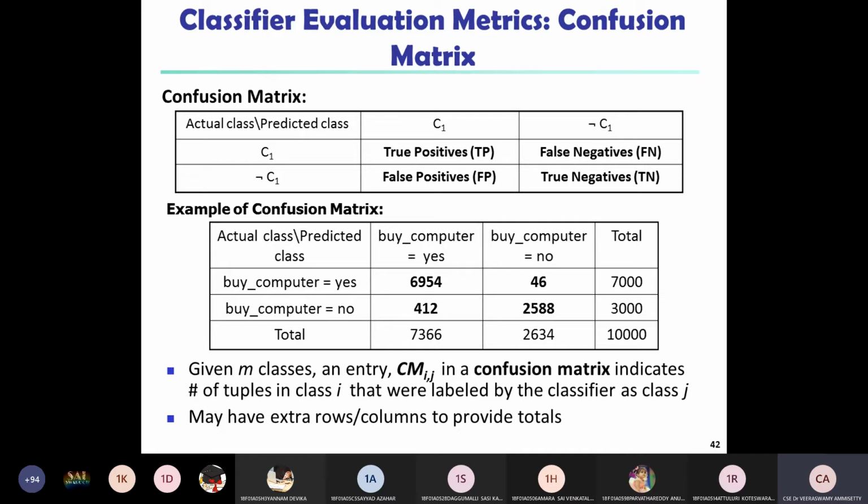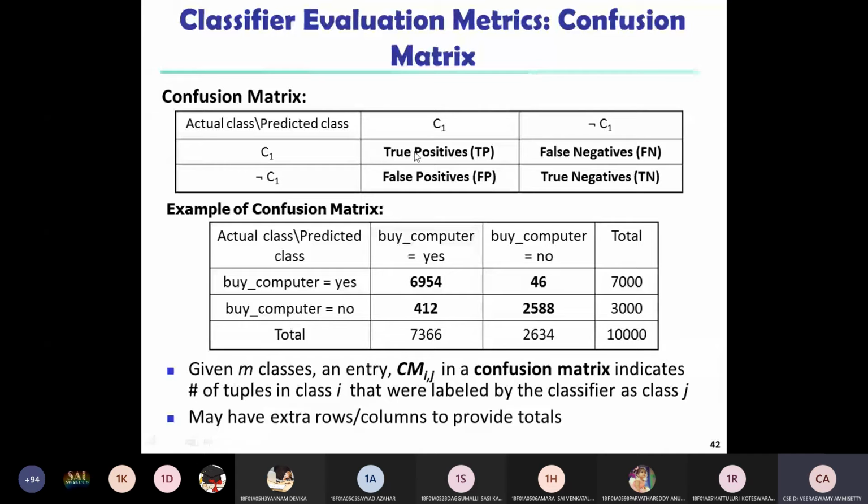Let us say your predicted class consists of two values, C1 and C2. C1 is nothing but the yes condition, and C2 is nothing but the no condition. So here is yes and here is no. We write four values: true positive, false negative, false positive, and true negative.